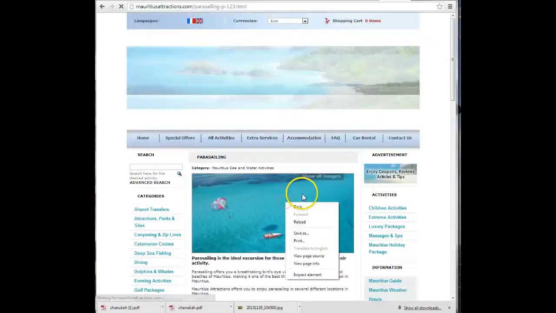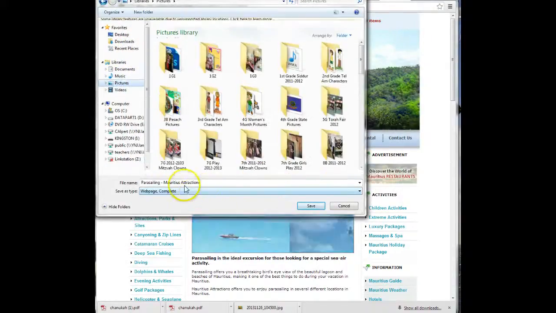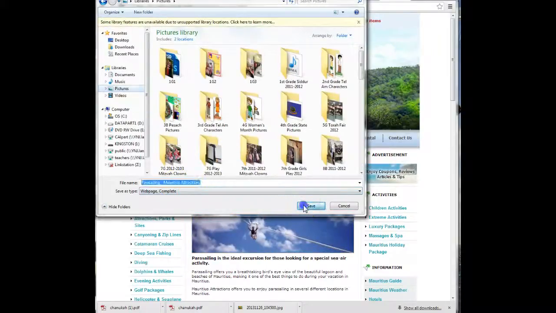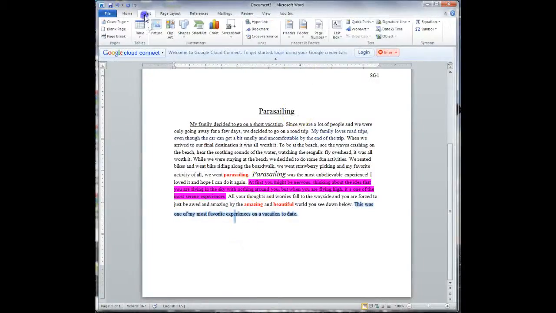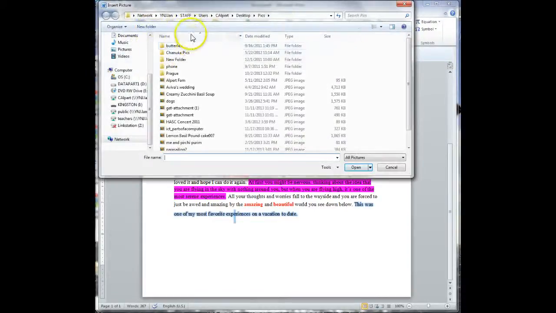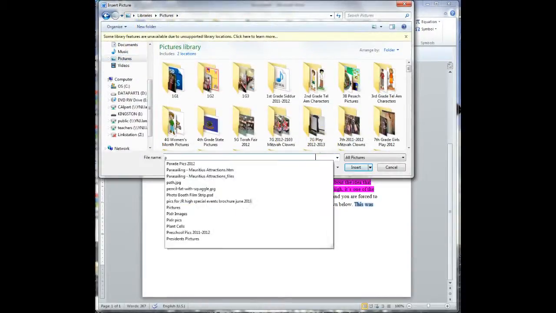Okay? Oh, Mazel Tov. Okay? I'm going to save as. Right click, save as. I'm going to make sure that I'm in my pictures folder. And it says parasailing. Okay, I'm going to click on save. Now, I'm going to go back to my Word. I'm going to insert all 5 pictures. So let me make sure I'm in my pictures folder. And I'm going to go to parasailing.